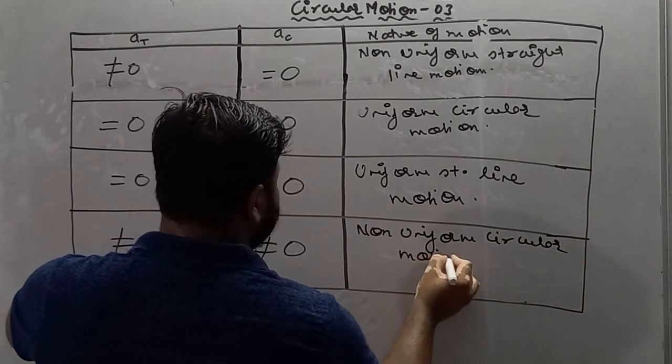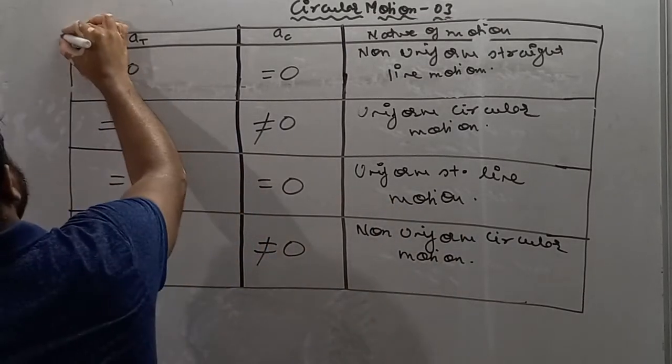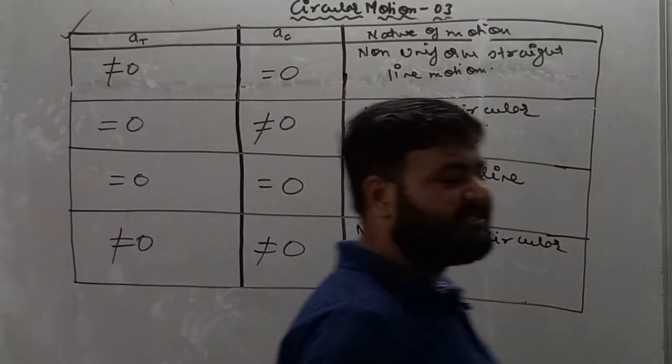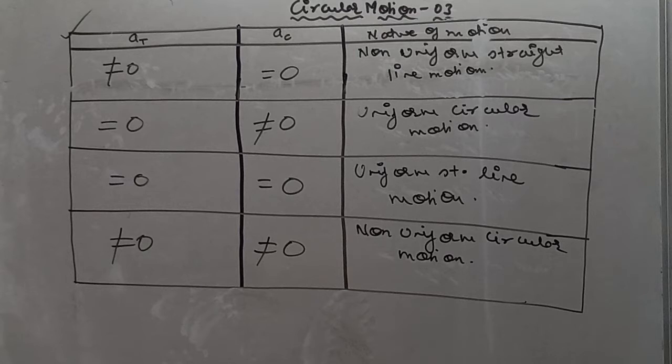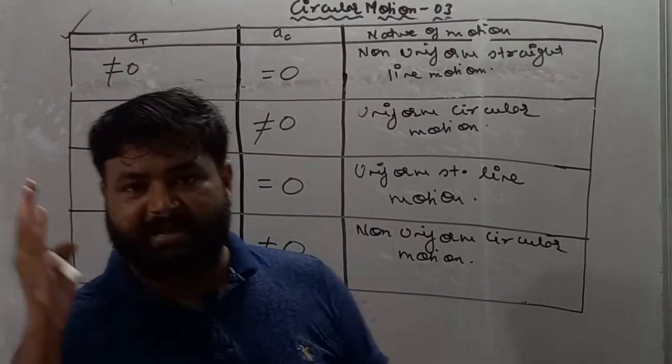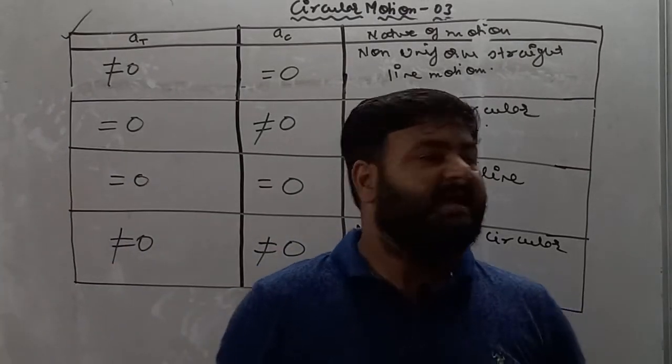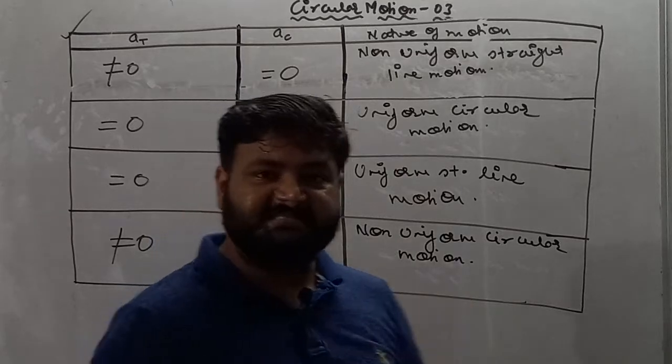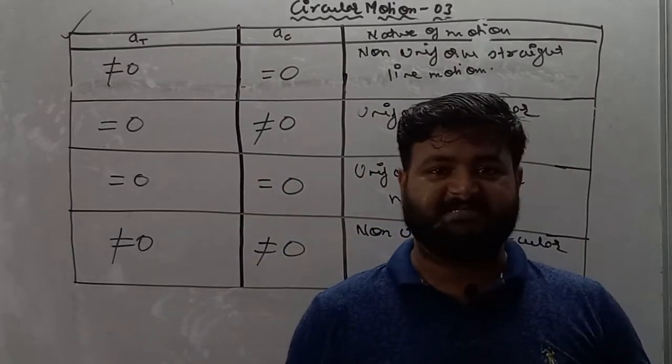Non-uniform circular motion. So this is all about the relation between tangential acceleration and centripetal acceleration and the nature of motion, my dear student. I hope you all understand these concepts. Remember one thing, tangential acceleration is acting if the magnitude of velocity is changing, and centripetal acceleration is acting if the direction of velocity is changing.